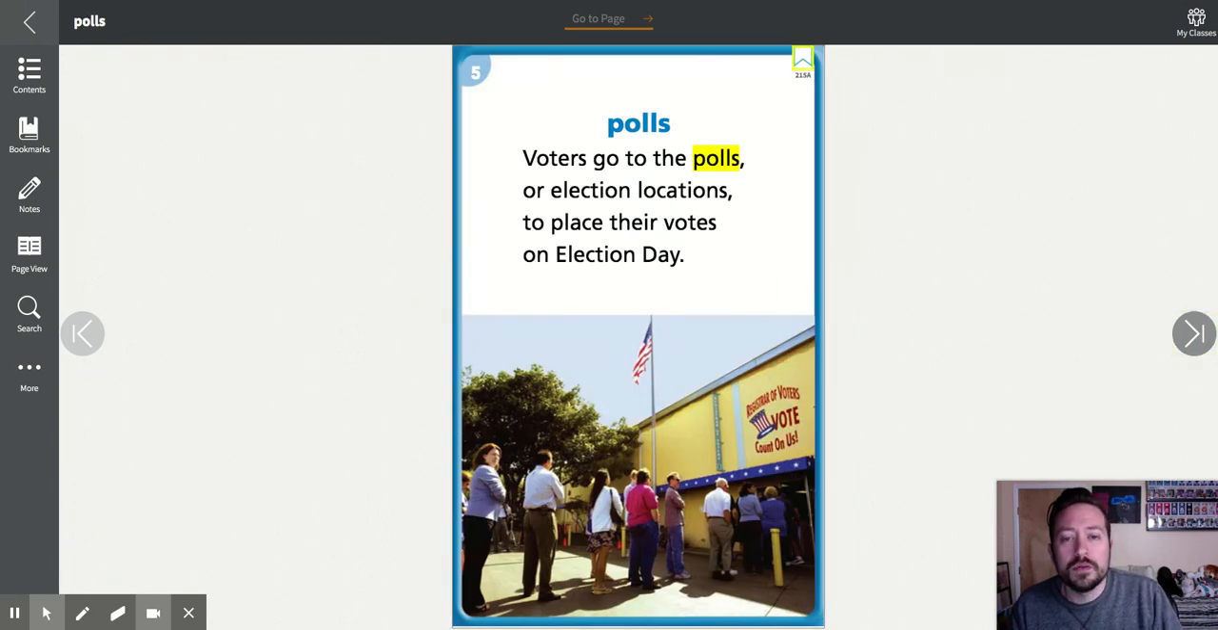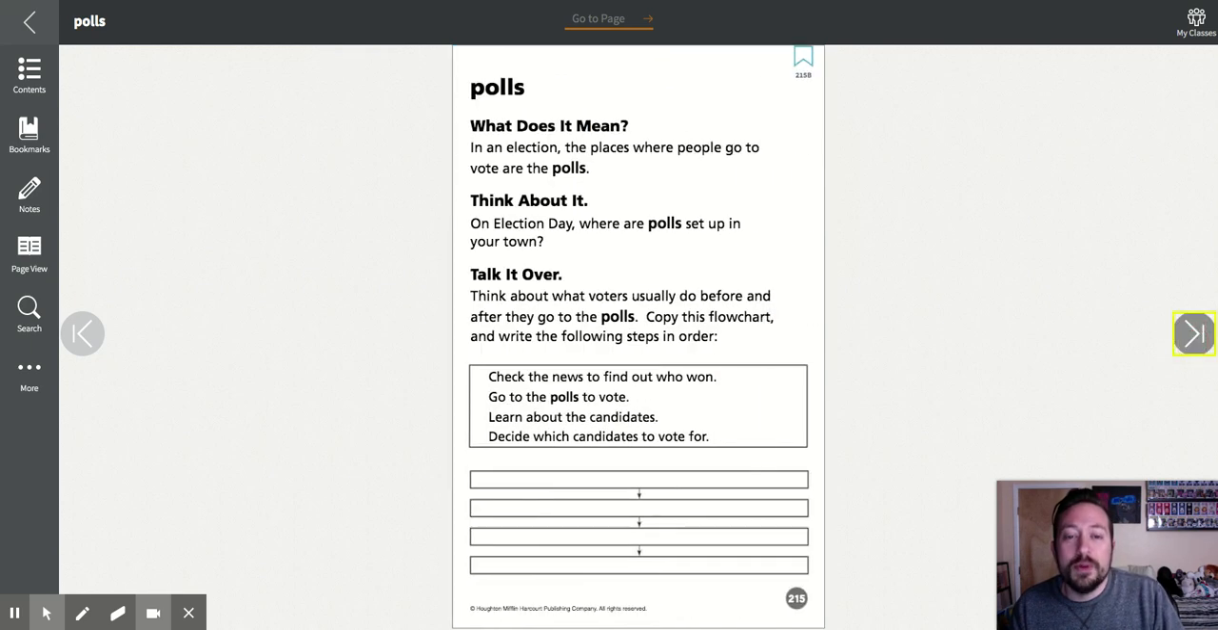Okay, polls. Now these are not the poles like a telephone pole. That's spelled POLES. This is different. Voters go to the polls, or election locations, hint, hint, to place their votes on election day. So polls is just where you go to vote. The polls are where you go to vote.